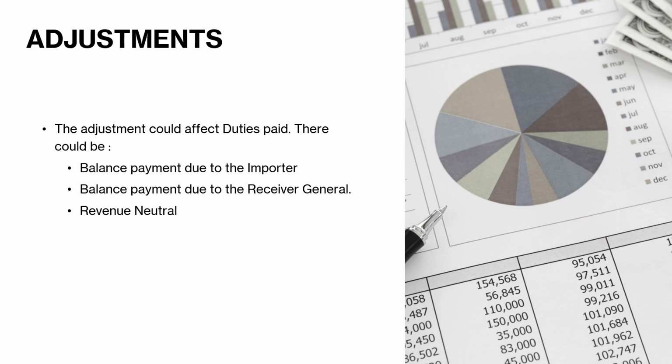Now, the adjustment could affect duties and taxes paid, and that could be a balance that is due to the importer, or a balance that is due to the receiver general. The receiver general is a way of calling the government, like Finance Canada. It also could be revenue neutral, meaning that there's no change in the amount of duties and taxes. It's just that the importer wants to be compliant and they want to make the corrections because that's what the Customs Act mandates.